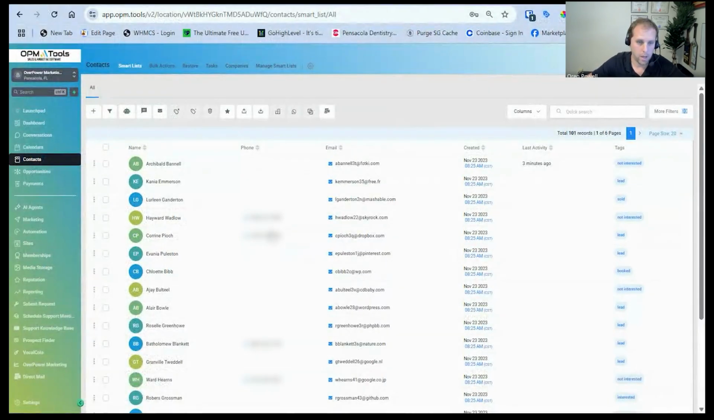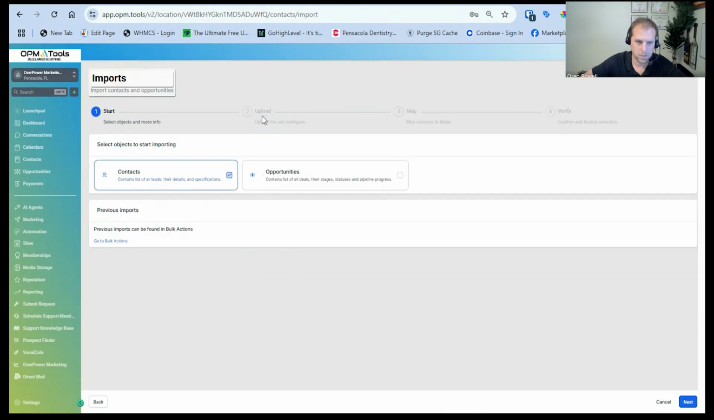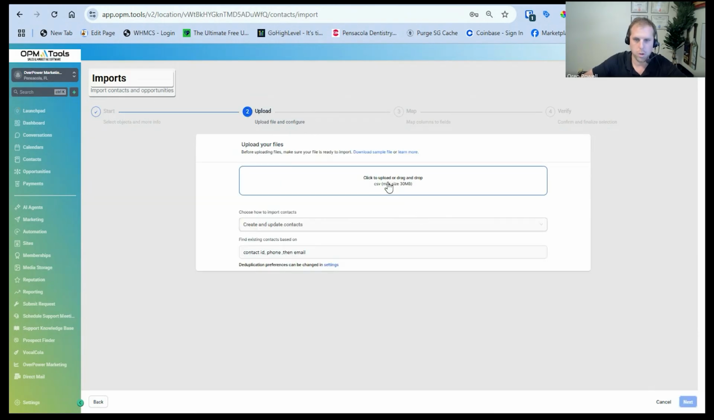All right, so how you import it, all you got to do is click on this little icon at the top, import contacts. You have the option of adding it to your contacts list or adding it to the opportunity board. In this case, we're just going to add it as a contact. We're going to choose that file.